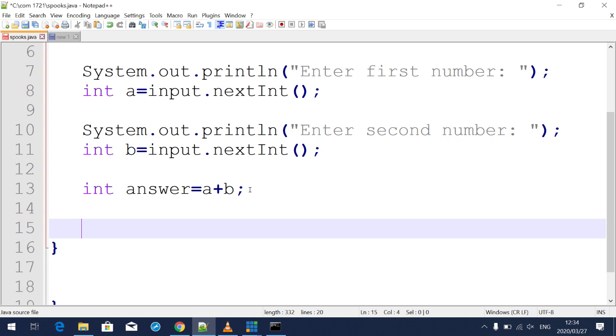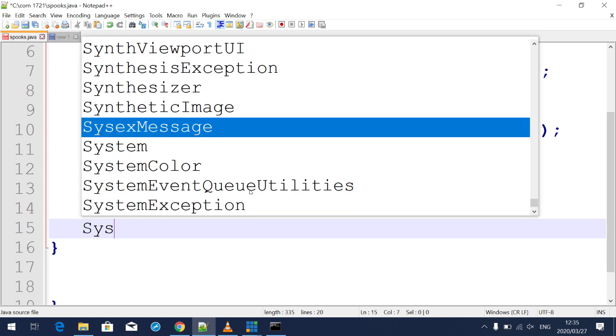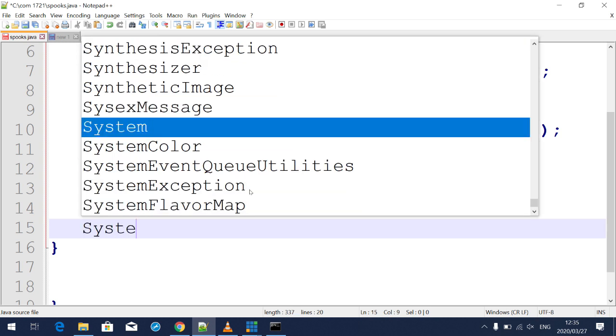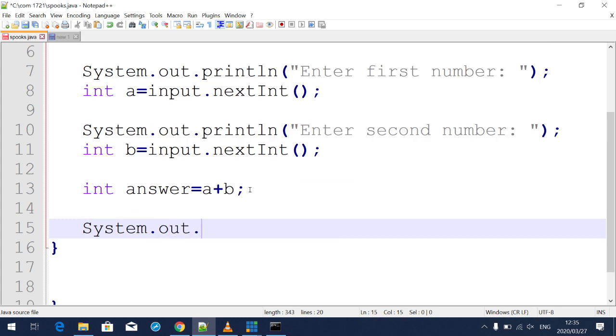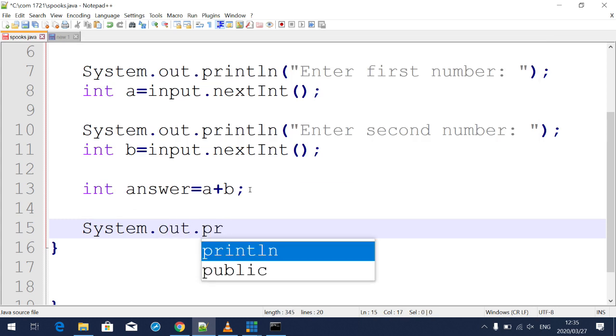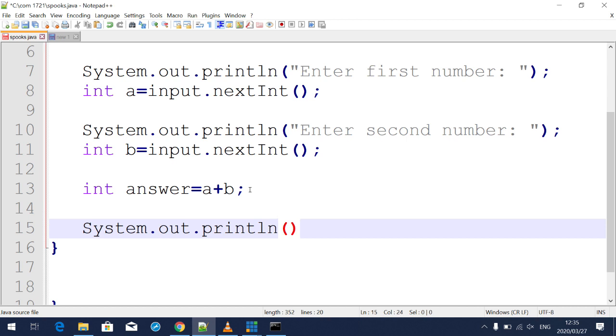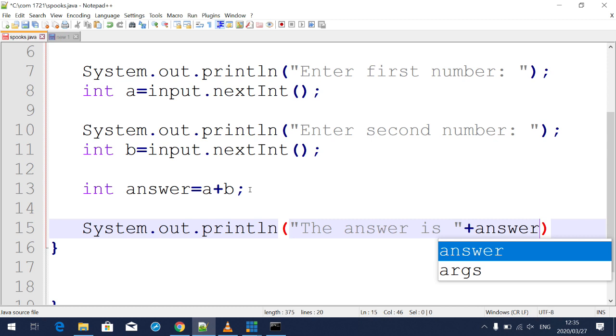So the display method is still the same. We need now to display system dot out dot print line, and then inside there we're just gonna write the answer is, right? And remember, I taught you guys about string concatenation last time, so I hope you understand.